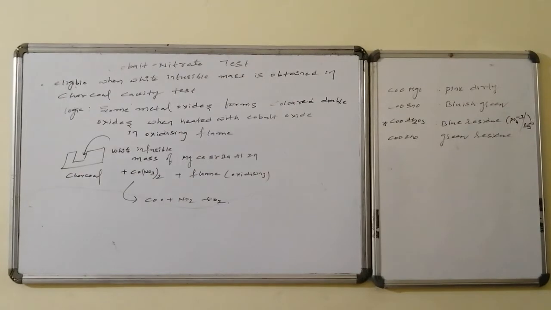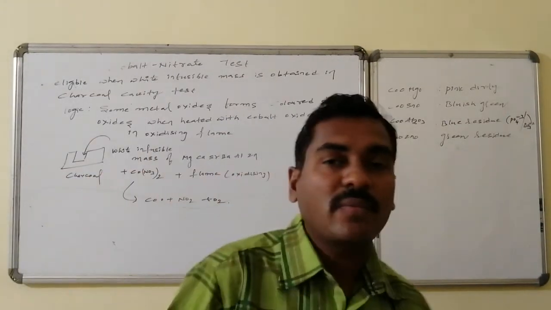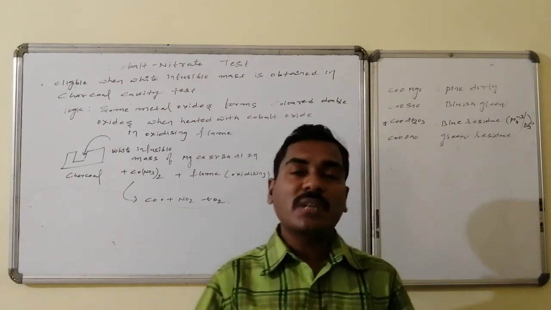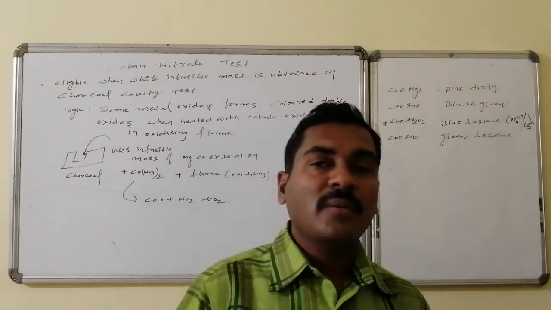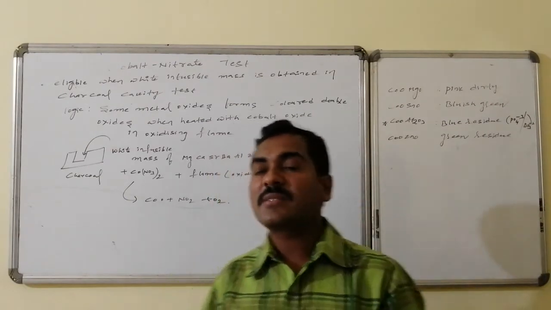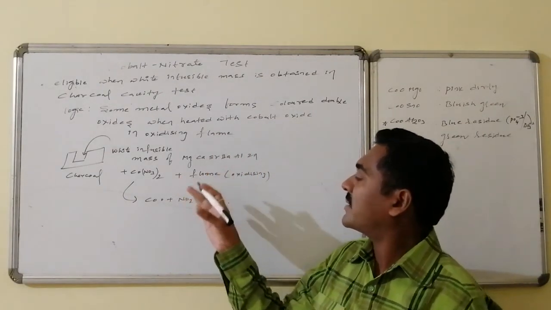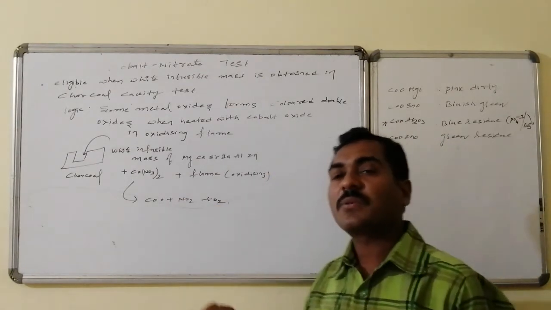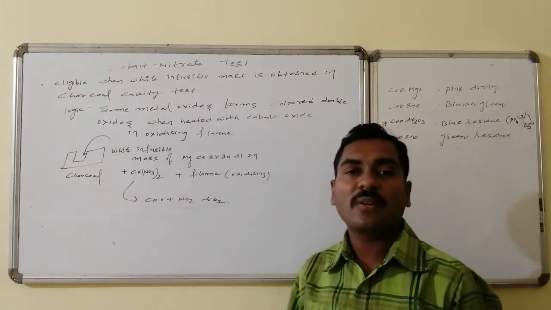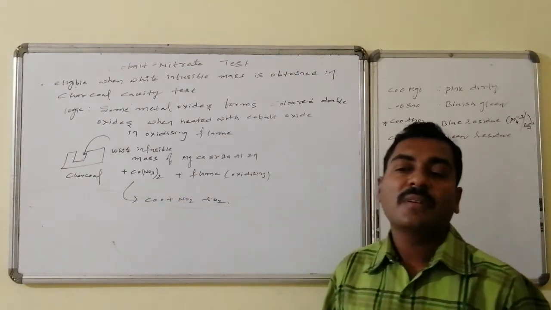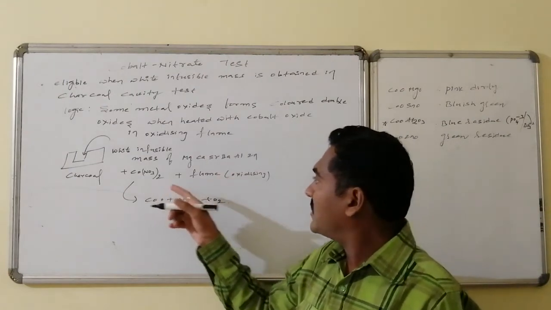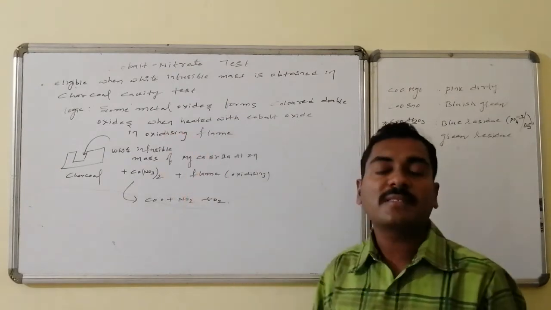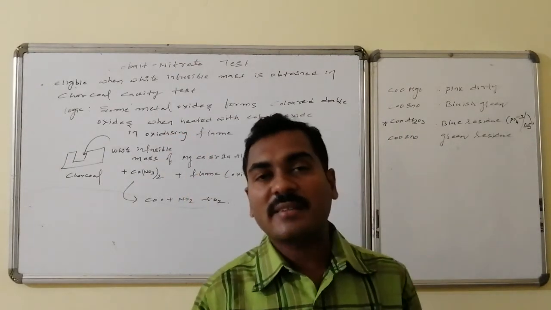In the charcoal cavity test, some of the metal salts form infusible residues. Those white infusible materials are eligible for the cobalt nitrate test. Cobalt nitrate on heating decomposes into cobalt oxide, nitrogen dioxide, and oxygen. The infusible metal salt reacts with cobalt nitrate within the same charcoal cavity on heating in the flame. The cobalt oxide formed, along with the liberated oxygen, makes the metal undergo oxidation and form metal oxides.